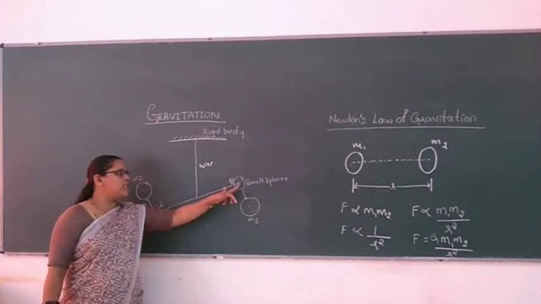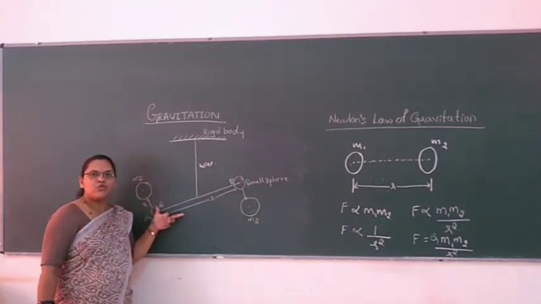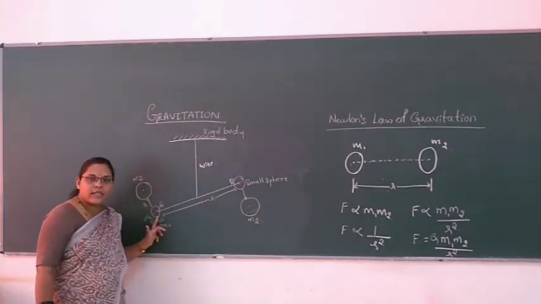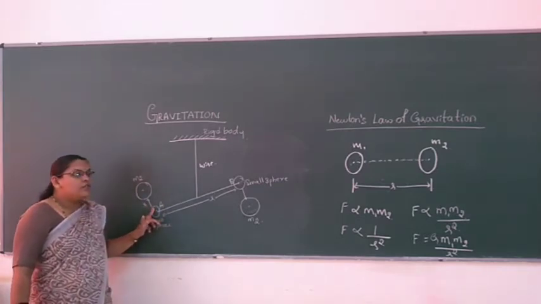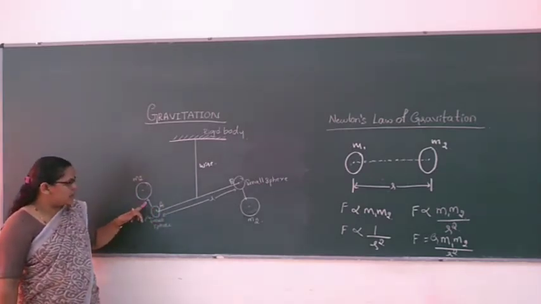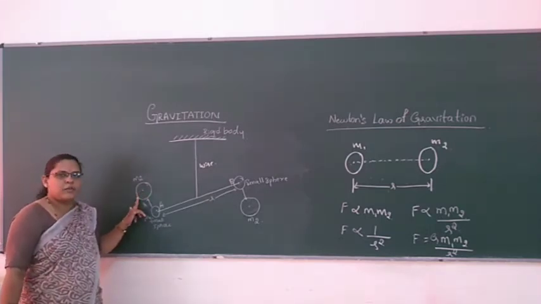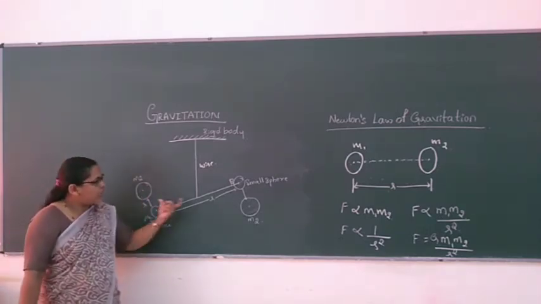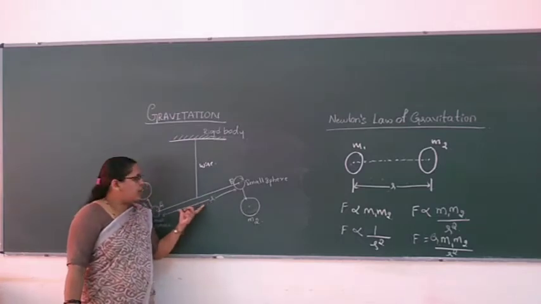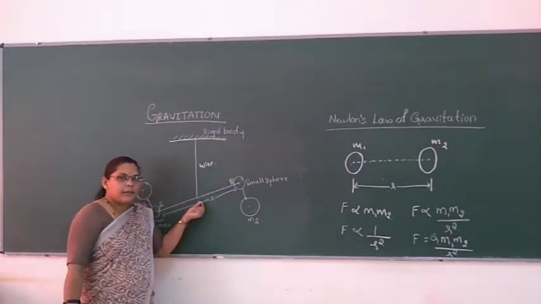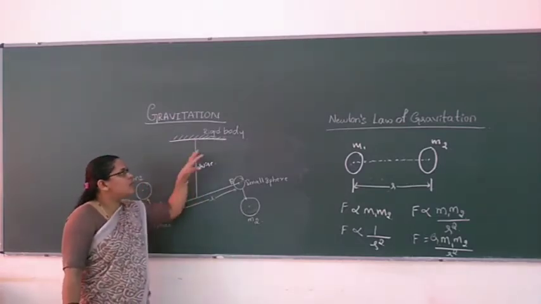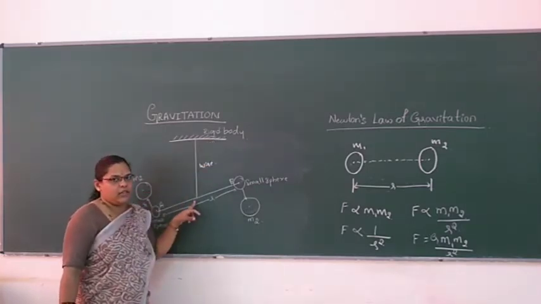On the two ends, small spheres will be attached, whose mass will be taken as M1 here. And at a certain distance, big spheres will be placed, whose mass will be taken as M2 here. And the bar will be suspended from the rigid support with a fine wire here.